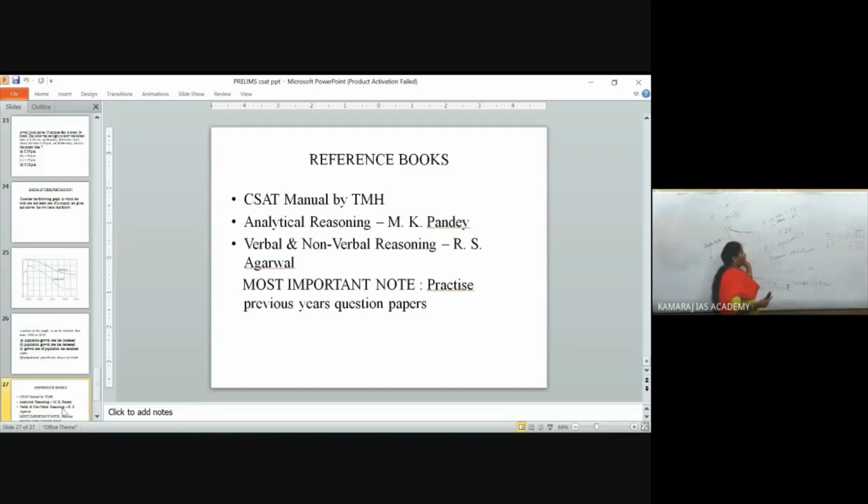Agarwal, and you can go for analytical reasoning, verbal and non-verbal reasoning, and at last you can go for Tata McGraw-Hill, and not only Tata McGraw-Hill, any question bank which has the last 5 to 6 years of previous year question papers. Start solving those, and don't forget to start reading newspapers, editorial pages, so that you can solve comprehension easily.